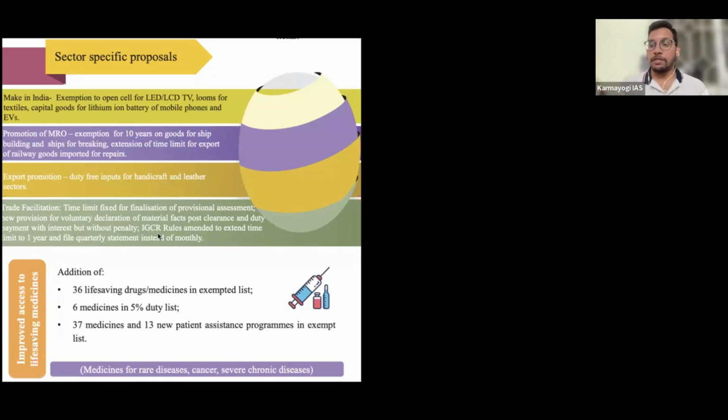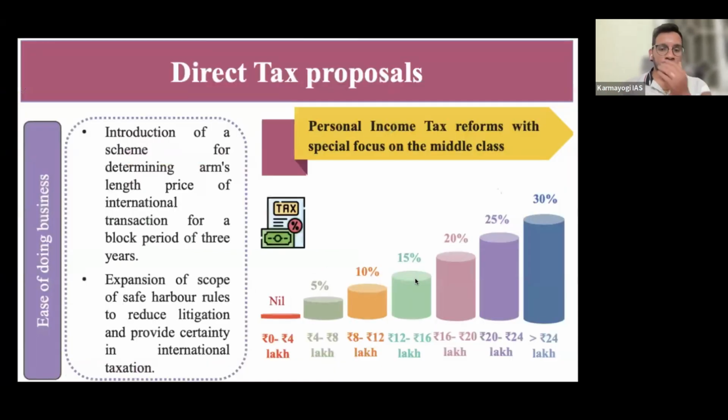They did not mention them. Even if they mention, that is not required for our exam anyway. 6 medicines have been reduced to a duty of 5%. 37 medicines and 13 new patient drugs are exempted. This is not required for the exam, don't worry. In case of mains, what measures the government has taken, there may be some question there, so you can mention them. For prelims, it is not required. This much silly things UPSC will not ask.